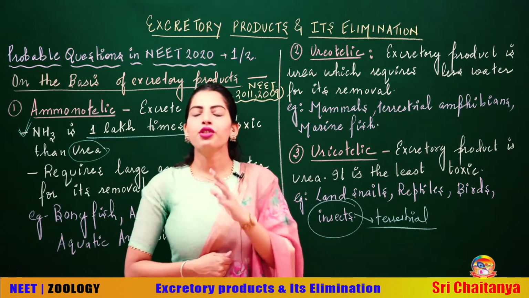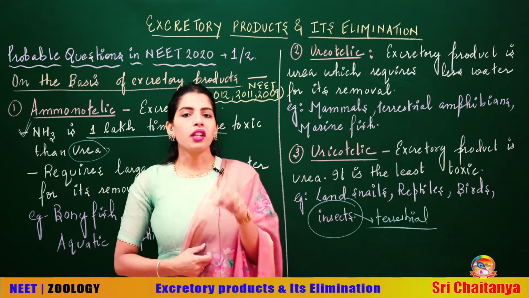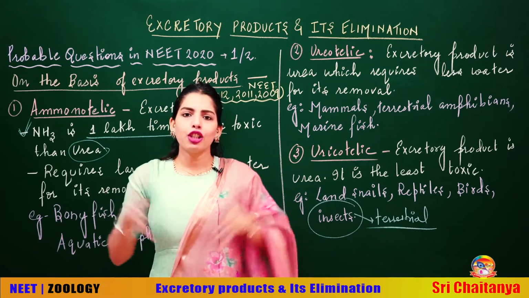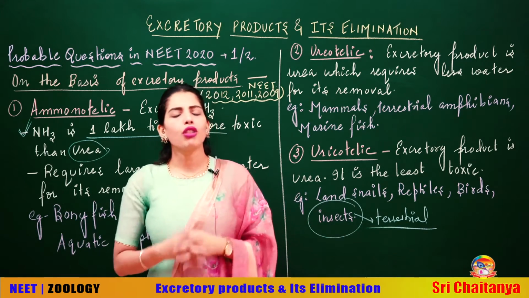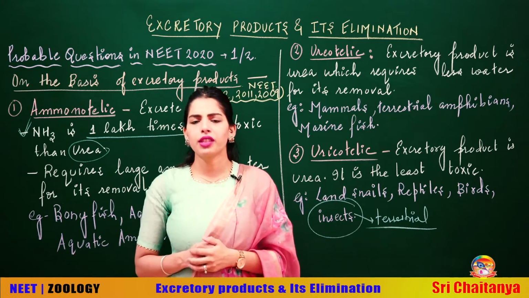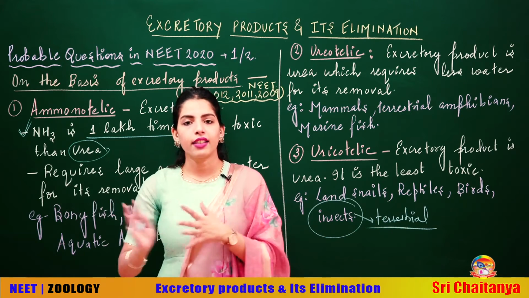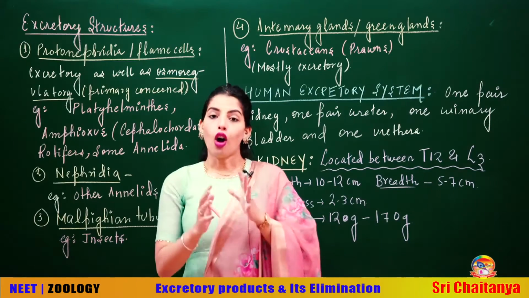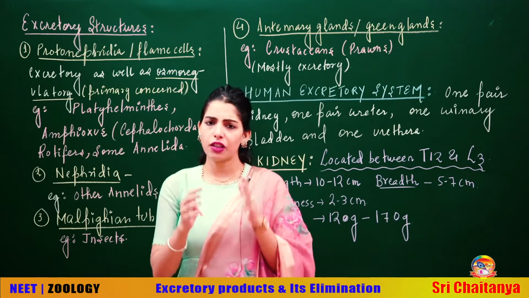In fact, students, uric acid is excreted mostly in the animals laying eggs. What happens is that uric acid, being insoluble in water, gets accumulated in the shells of the eggs, and that's how it is not going to affect the developing embryo within that egg. So mostly what you see is that the egg laying animals excrete uric acid. So that's the categorization of animals on the basis of excretory products. Alright, now we will see the different types of excretory organs in different animals.